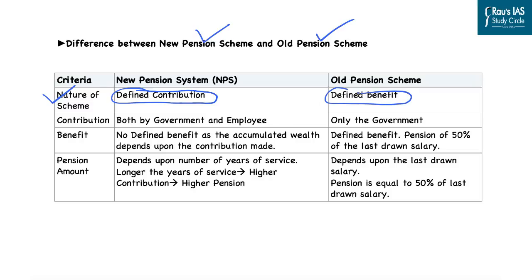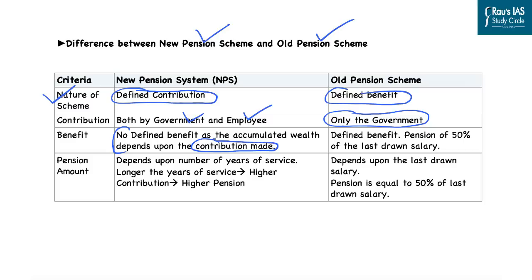Further, in case of contribution, both the government as well as employees invest in this regard. However, in the old pension scheme, it was only the government which used to contribute towards the benefit of employees. Further, as far as the benefit is concerned, there is no defined benefit as the accumulated wealth will depend upon the contribution made and the investments that are made through these contributions.